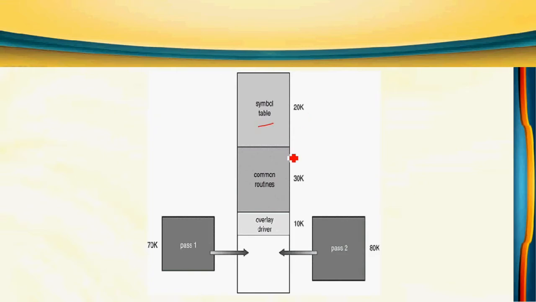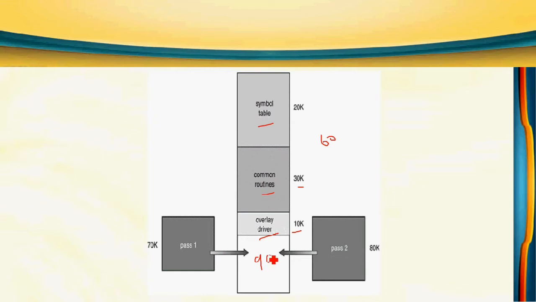So symbol table 20 KB we allocated. For common routines 30 KB. We are going to use overlay. So overlay driver 10 KB. So for this 60 KB we allocated. Here balance in 150 we got 90.